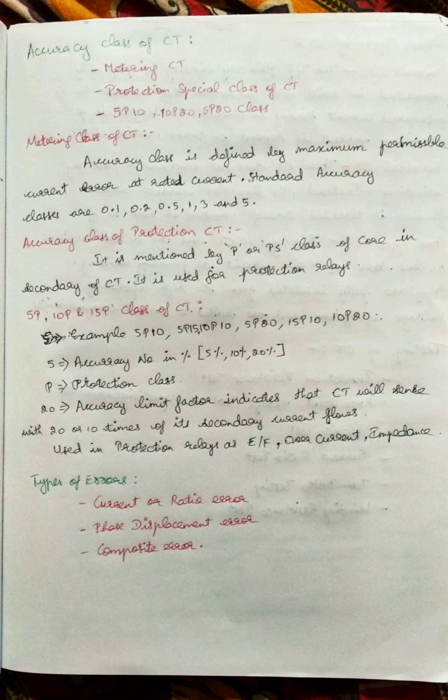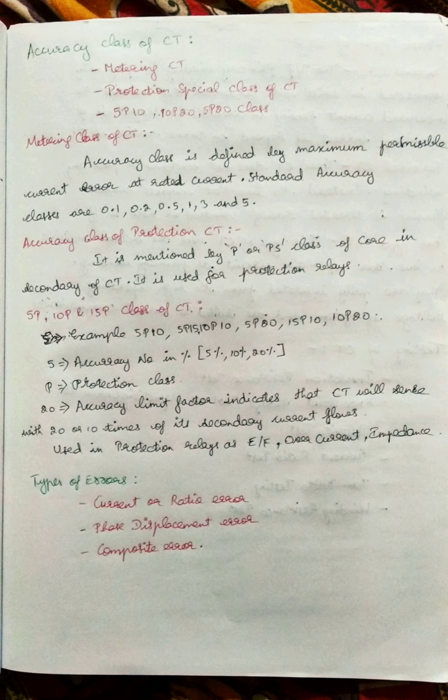The metering core has a very small burden. So if we wrongly use this metering core as a protection core, then whenever a large current or fault current flows, your core gets saturated. The voltage level will be higher, but the current will be at a saturated level. The current will not increase whenever overload or fault current is induced. So the metering core should be used for metering purposes only.